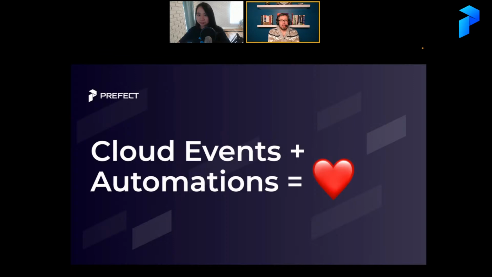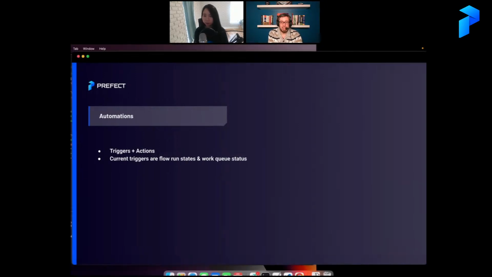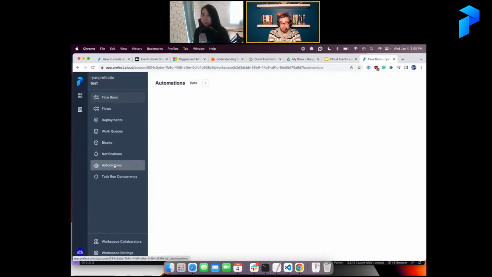So, hey everyone. I'm here to talk to you today about cloud events and Prefect automations because this is one of my favorite ways to use this new Prefect feature. It's still in beta. I think we're targeting launch in the middle of January. And if you haven't used automations, they're essentially triggers plus actions that you can take in response to a trigger. And right now you can trigger automations based on flow run states and work queue status. And I should have a tab ready to show you that, just for anyone who hasn't seen automations yet.